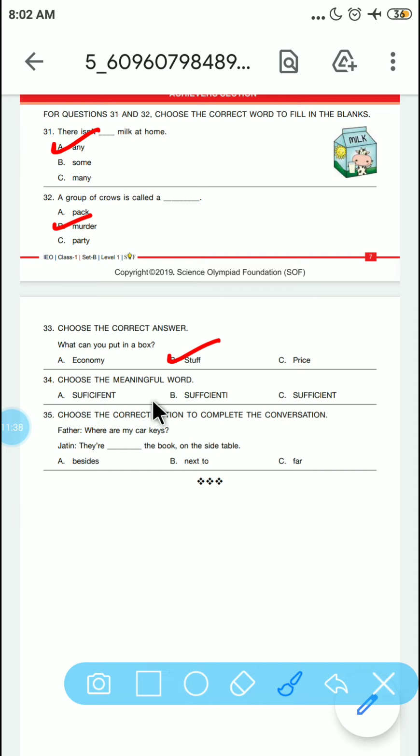It is sufficient. Father, where are my car keys? Jatin, they are dash the book on the side table. So what will be the correct word here? Next to the books.